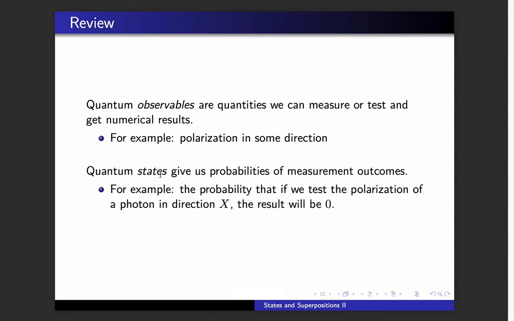Quantum states are controversial in one sense, but in another sense, they're not controversial at all. When physicists in their day-to-day setting talk about quantum states, they're talking about what it is that allows us to figure out the probability that a quantum mechanical measurement will have a certain outcome. So, for example, a state might tell us that the probability is, let's say, 3/4, that if we test the polarization of a photon in a particular direction, call it x, that we'll find the result 0. That's the kind of thing that states tell us.